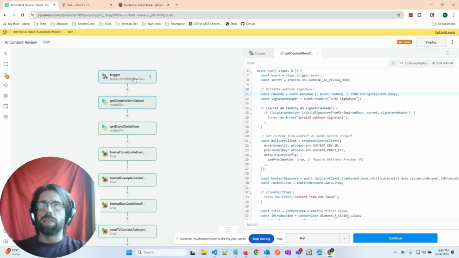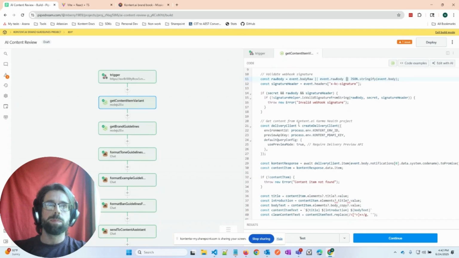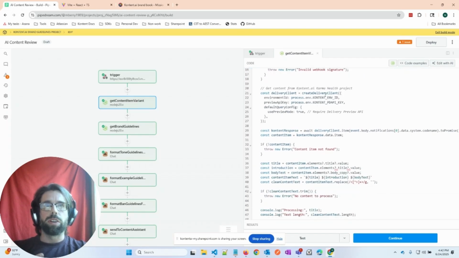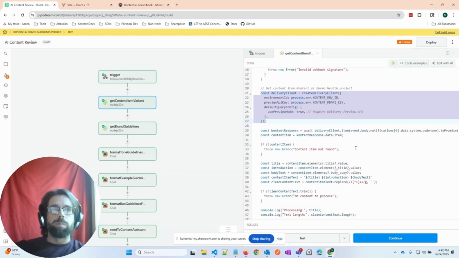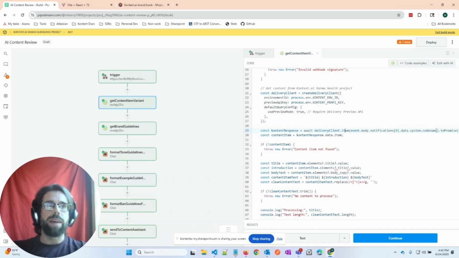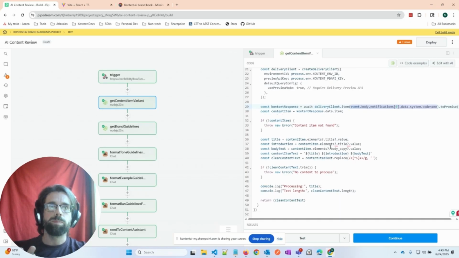So this trigger is hit. We go and validate that it's a legitimate request from our Karma Health project. From there, I instantiate and initialize the delivery client. I actually go get the content item from the Karma Health project, so that vaccine item. I use the code name that is stored in the body of the webhook request to make that request to Kontent.ai to get the actual item.